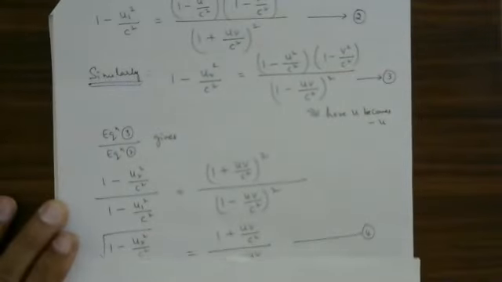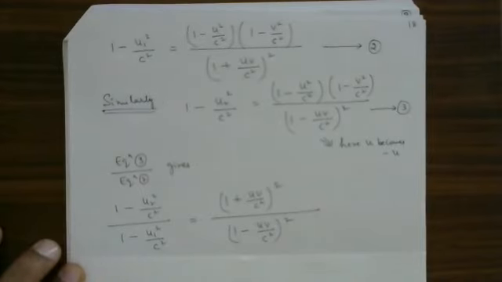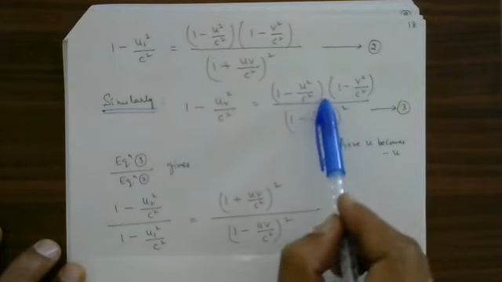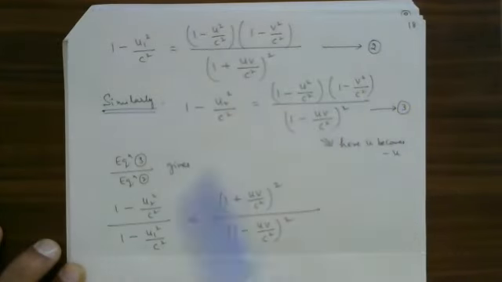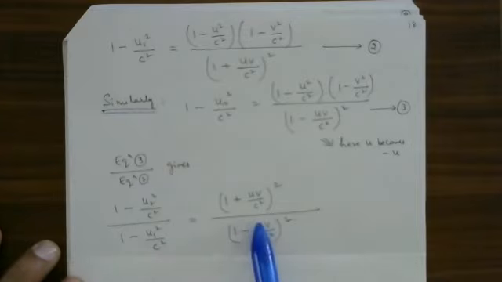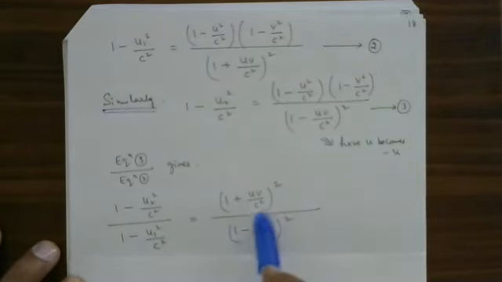See that afterwards I will move it. Correct? This divided by this. What gets cancelled? 1 minus v square by c square gets cancelled. This also gets cancelled. So you are getting this. Whichever term is going to get cancelled, you cancel it. The remaining term has been written here.